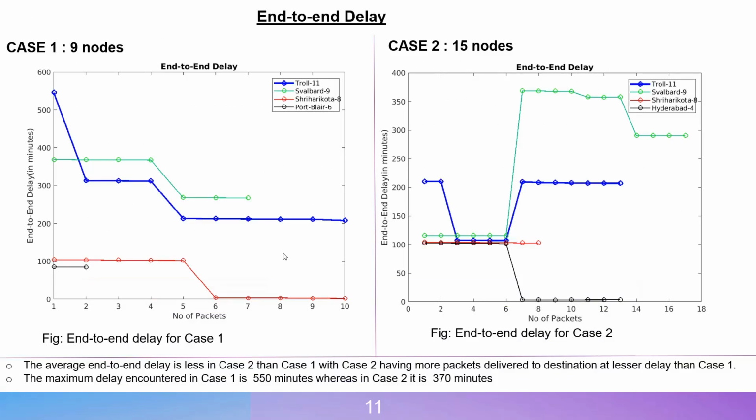For one of the performance parameters, end-to-end delay for both cases, case 1 and case 2, is shown in the graph of end-to-end delay versus number of packets, in which the end-to-end delay is shown for each packet. We can see that in case 2 comparatively more packets are received than in case 1, and the average and the maximum end-to-end delay for case 2 are lesser compared to case 1.